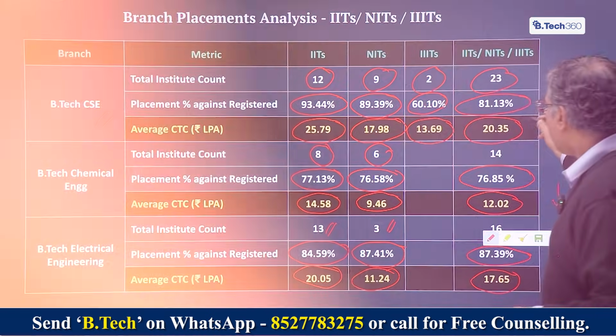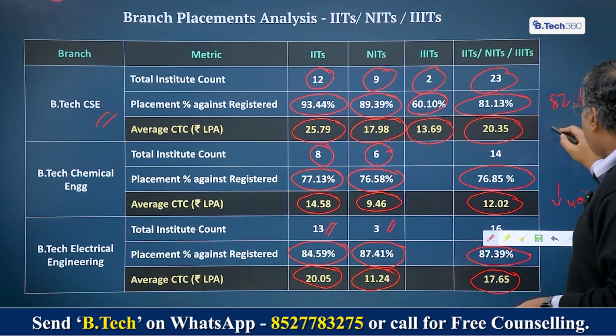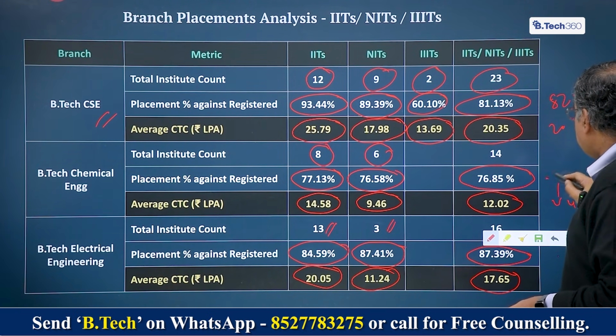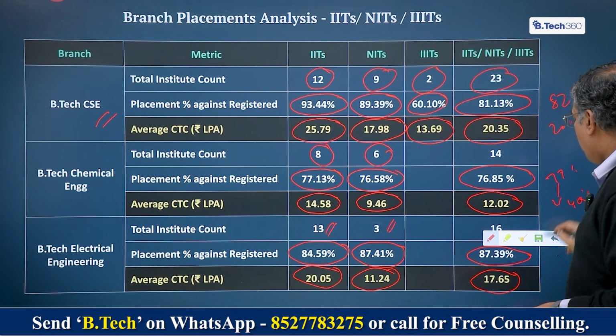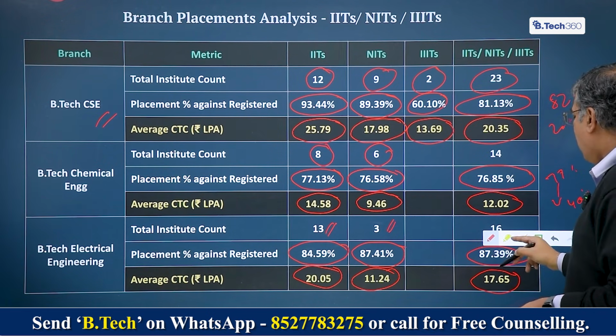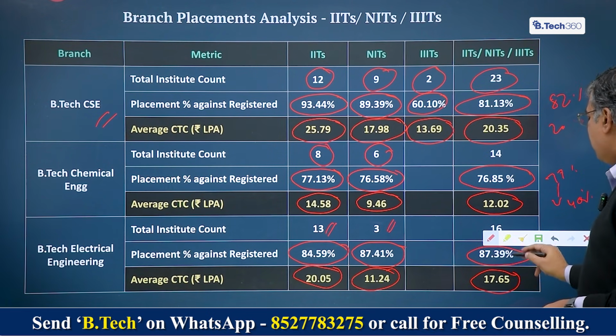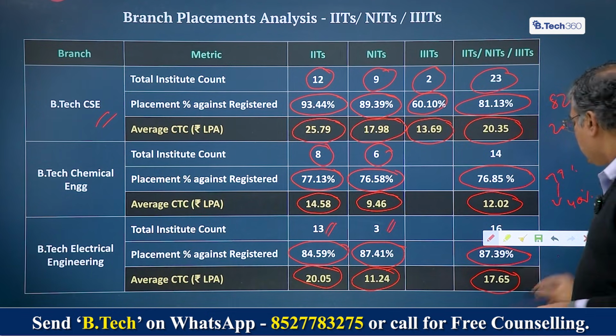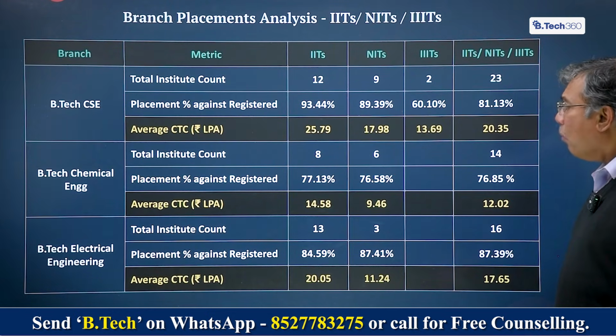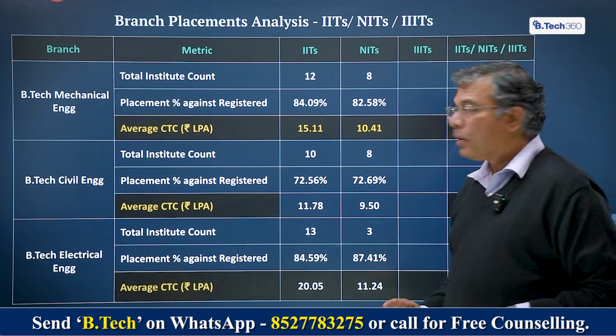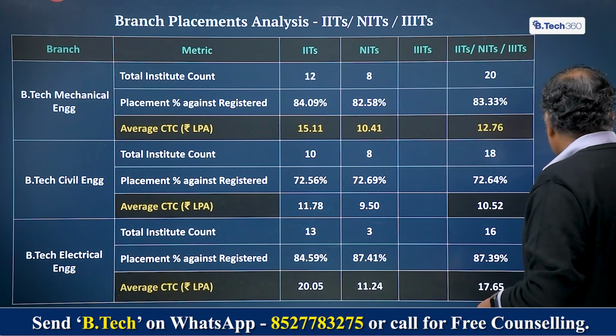So you're dealing with now 82% placement here and 20 lakh rupees, 77% placement here and 12 lakh rupees for chemical, and for electrical it is 87% placement at 17.65 lakh rupees, right? Now moving further to the other branches, right? Let's come to the mechanical engineering branch.